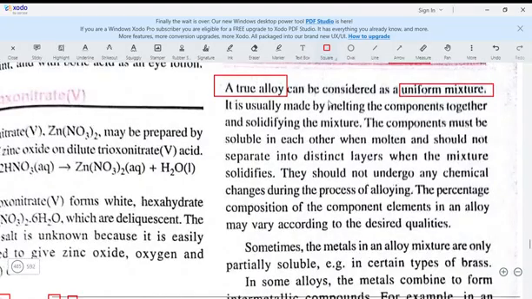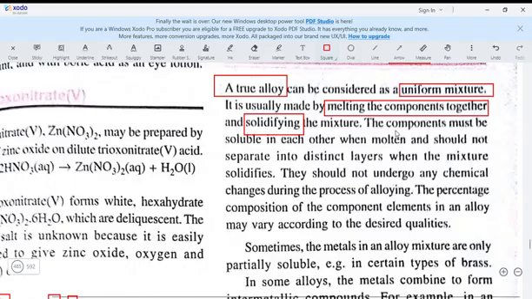It is usually made by melting the components together. So you take maybe iron, you melt it together with maybe steel. By the time you melt them together, it becomes an alloy. Maybe copper and zinc, melt both of them together, so that they can have a uniform mixture. That's a true alloy. And again, it can solidify your mixture.